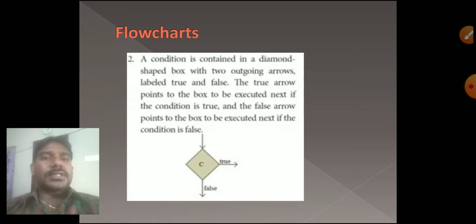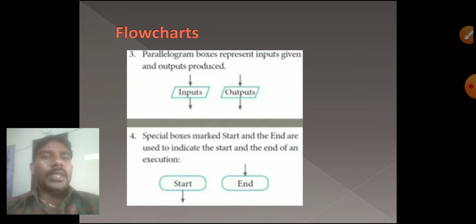Okay, next one is the condition statement. Next one is the parallel boxes. Okay, inputs and outputs and start and end. Okay, when we start a flow chart, definitely we have to put a start and end box. We don't know where our program will start and where our program will end, so we must mention start and end.